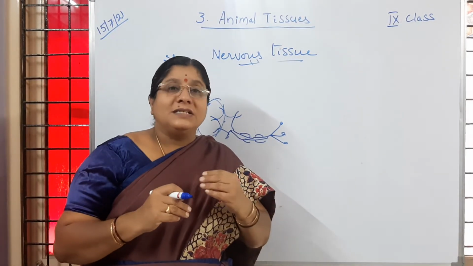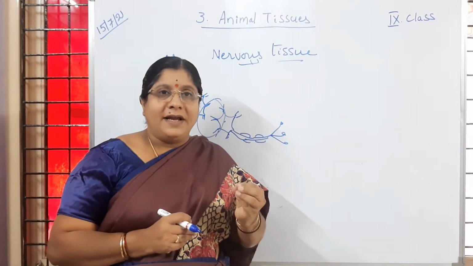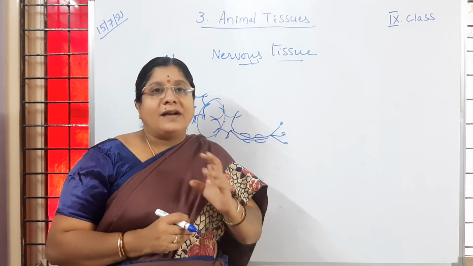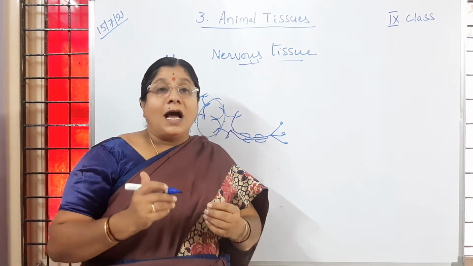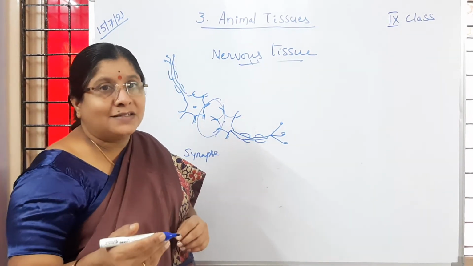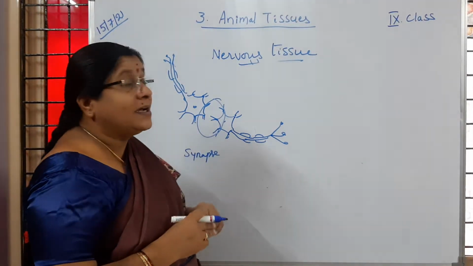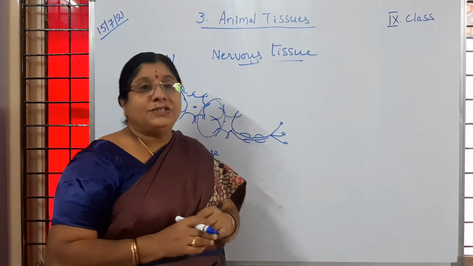This helps in passing information from the brain to the organs or from the organs to the brain within a very short span of time. In a fraction of a second the information reaches the brain, and the opposite reactions are also given, where we act accordingly. That is happening because of neurons which are present in the nervous tissue.